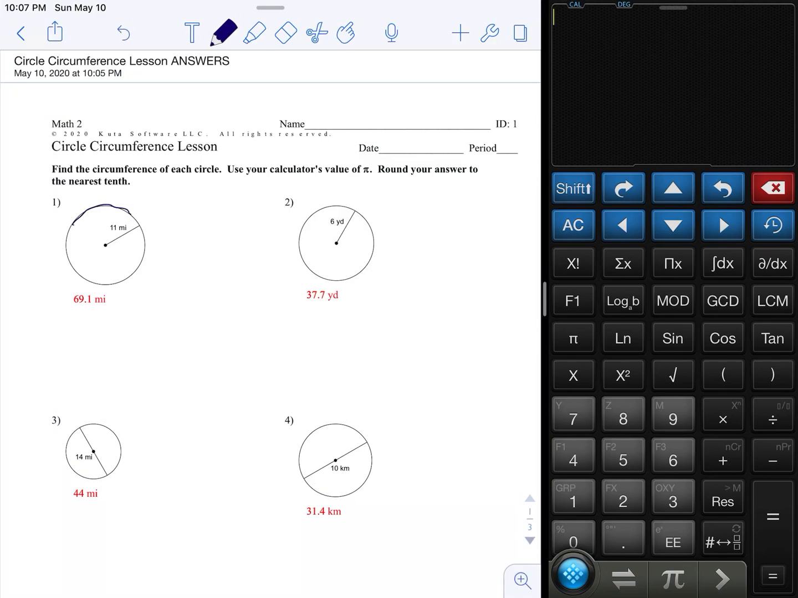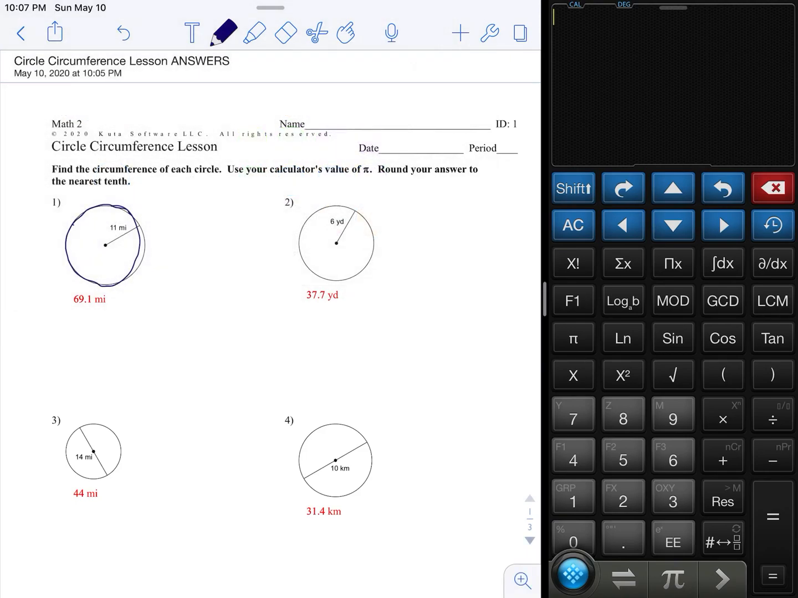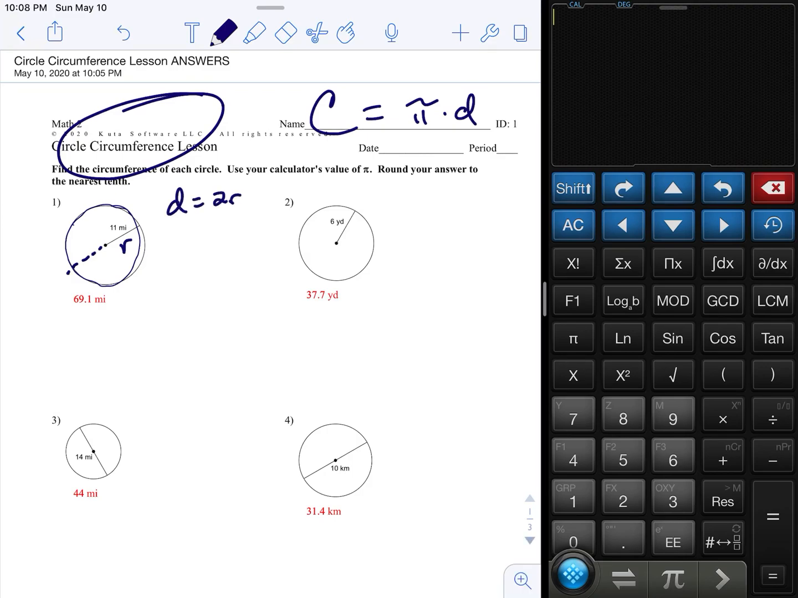The circumference, guys, is the length around. If I were to have a flexible tape measure and draw around the circle, that's what I'm doing. So the circumference formula is pi times diameter. Now, the first thing you have to think of is you're not always going to be given the diameter. So this is the radius. The diameter goes all the way across, so the diameter is equal to 2 times the radius. If I get the radius, I have to double it. So 2 times 11, d equals 22.